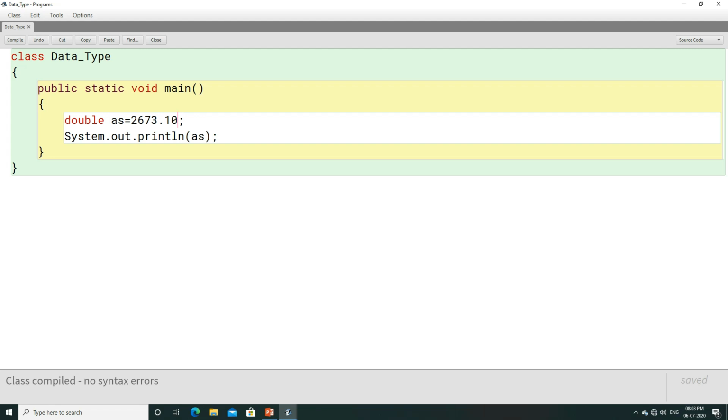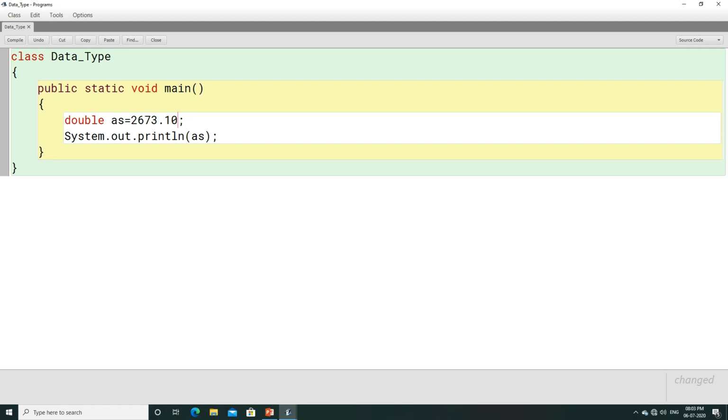Now here if you write capital D, then again this can be represented as double. Let us compile the program. Here you can see this number is represented as double. If you write small d, this is also represented as double. If you don't write anything, again this will be considered as double. So a point value in Java is by default considered as double. You don't have to write D. If you are writing D, then precisely you are telling the compiler that look, this is a double number. Even if you don't write D, by default it is considered as double.